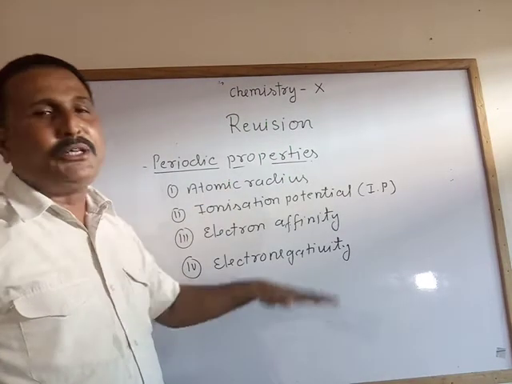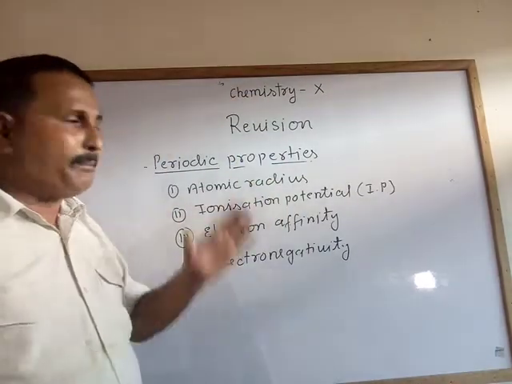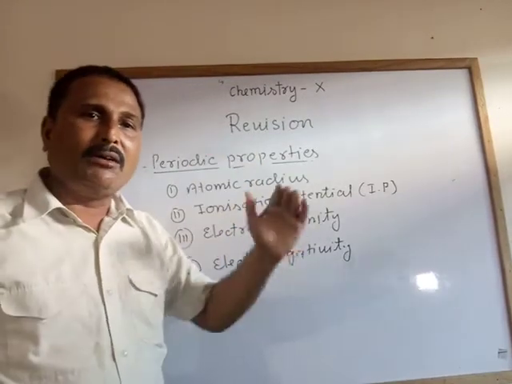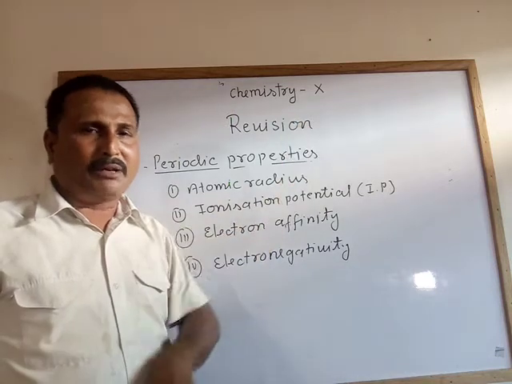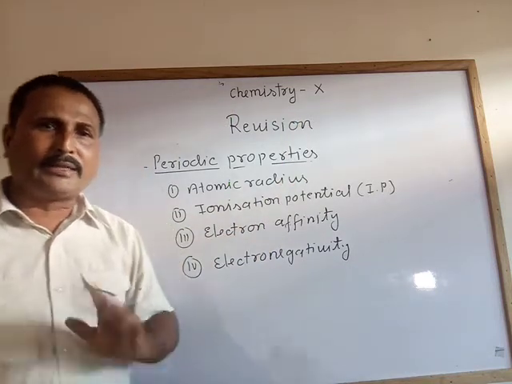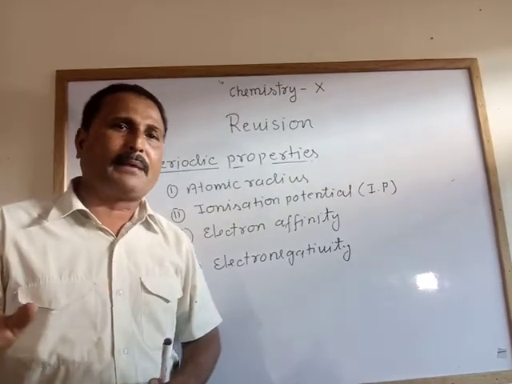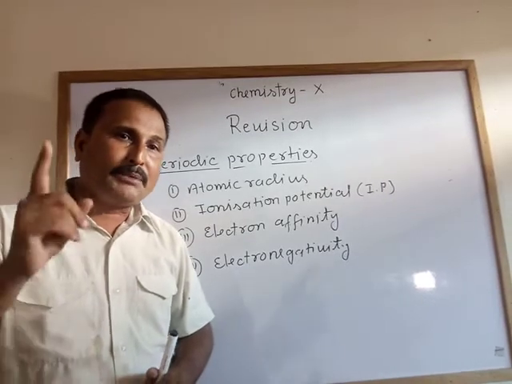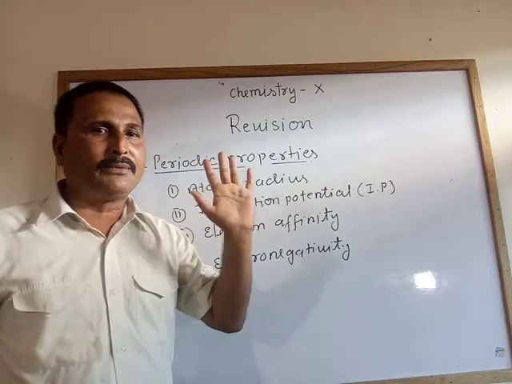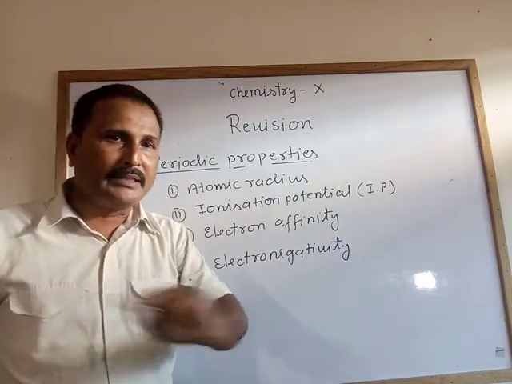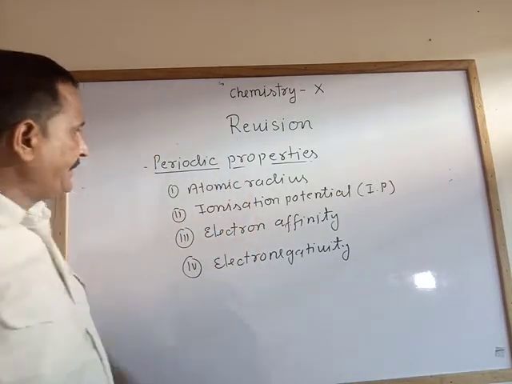But the modern periodic law is based on the increasing order of atomic number. So there is only a little change between Mendeleev's periodic law and the modern periodic law. The modern periodic law states that the physical and chemical properties of elements are a periodic function of their atomic number. In Mendeleev's it is atomic weight, in the modern it is atomic number. Clear?